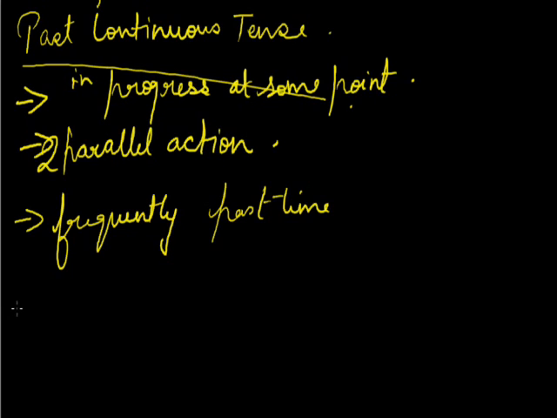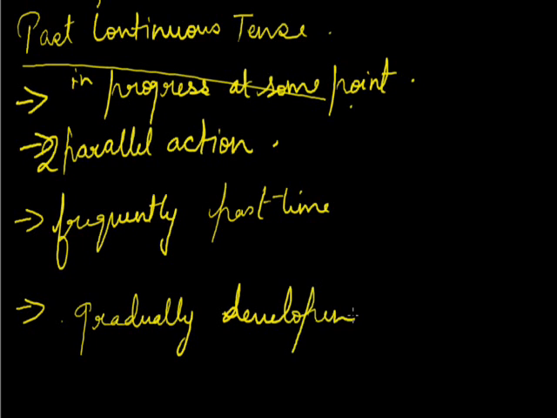Next, it shows the gradual development of an action. For example, it was getting dark. That means somewhere in the past it was gradually developing. So it was getting dark. Second, if I say the patient was getting restless, it was gradually increasing. With the passage of time, he was still feeling the same thing, that he was still feeling restless.